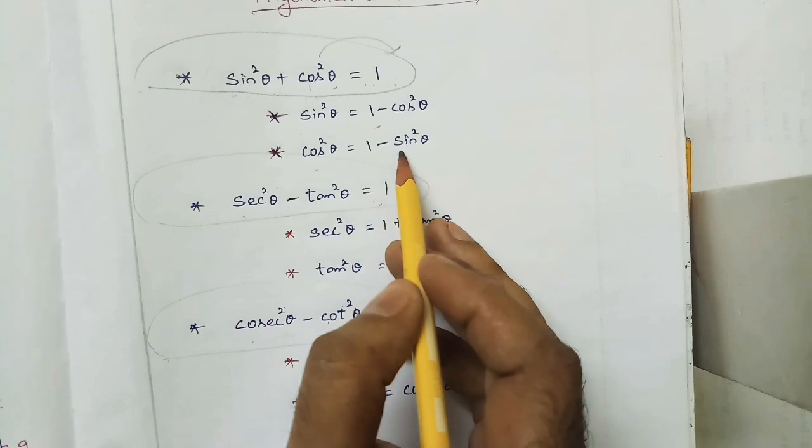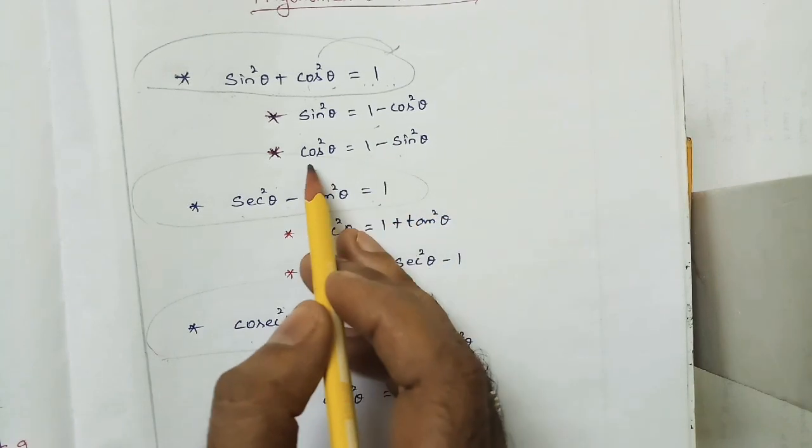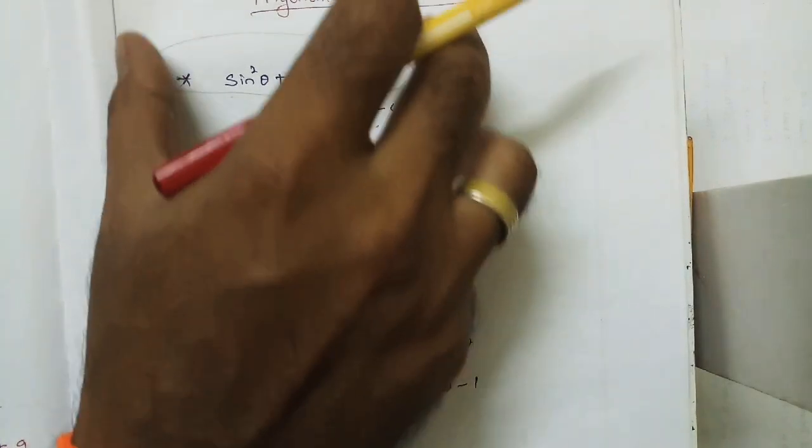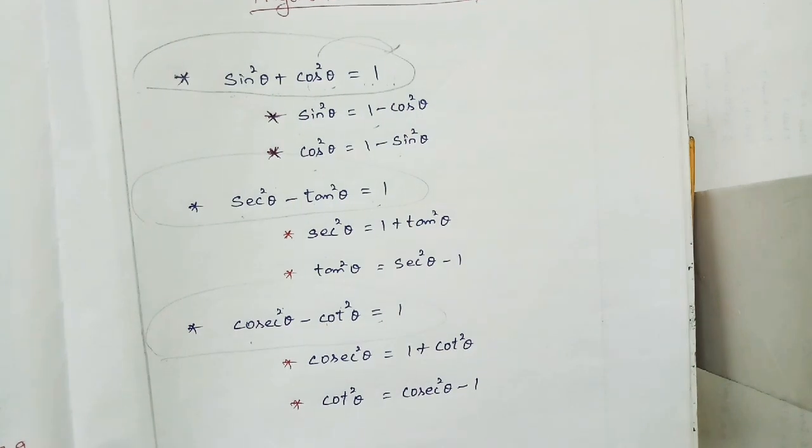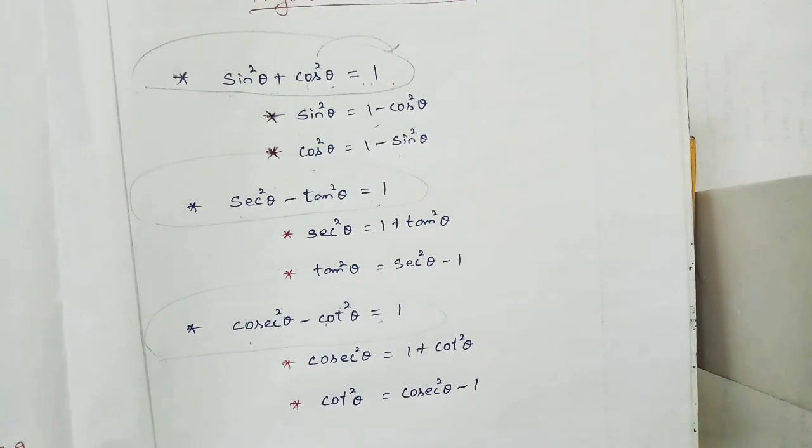Suppose 1 minus sin square theta is there. Instead of 1 minus sin square theta, what do we want to substitute? Cos square theta. So if you are thorough with this formula, while we are simplifying, whichever identity is applicable, we will apply it and simplify. That is very important. So please learn this formula; you have to keep all the formulas at your fingertips.